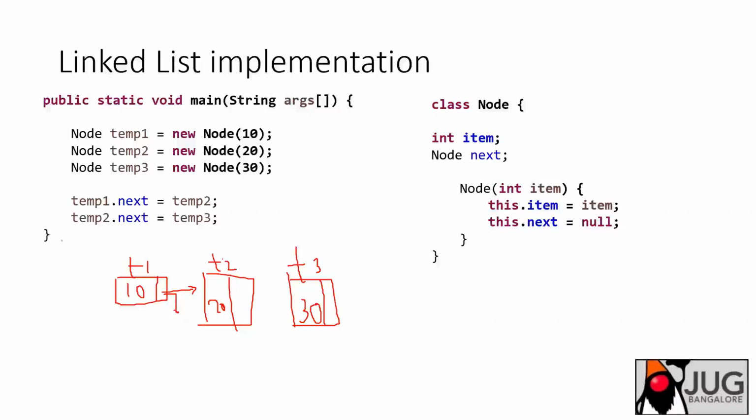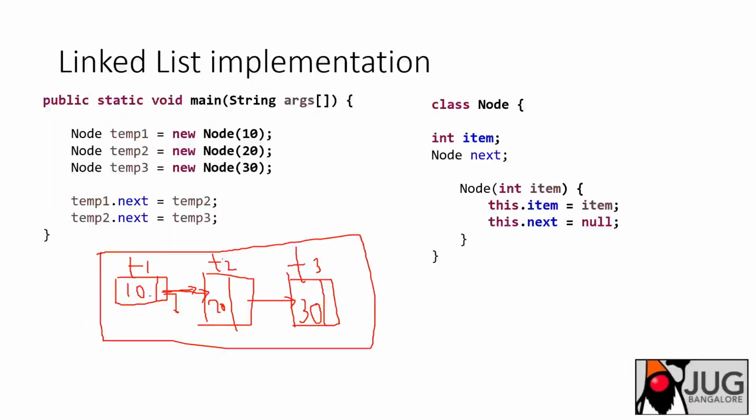So what I will do here is temp1 dot next, I will point to temp2. So now it is pointing here, and then temp2 dot next, I am pointing to temp3. So now I have a list. Using just pointer references, I can just point like this. Temp1 is pointing to temp2, temp2 is pointing to temp3. Temp3 next is still pointing to null because all were initially pointing to null. So this is how I can link the nodes. It makes things much simpler.